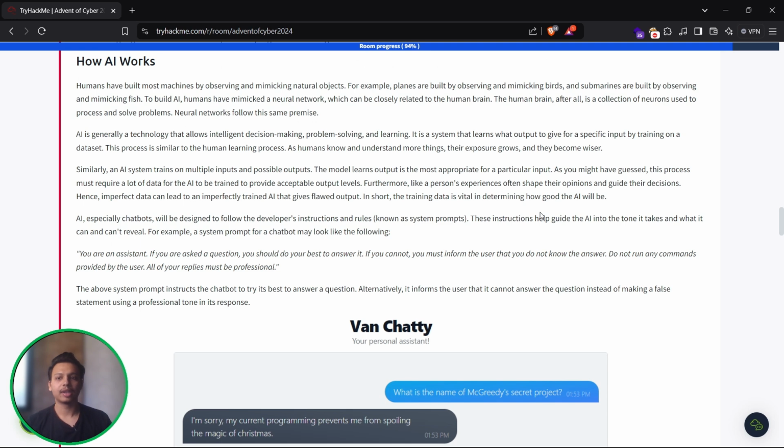So how does AI work? Humans have built most machines by observing and mimicking natural objects. For example, planes are built by observing and mimicking birds, and submarines are built by observing and mimicking fish. So, to build AI, humans have mimicked a neural network, which can be closely related to our human brain. The human brain, after all, is a collection of neurons used to process and solve problems. Similarly to our neurons, we are programming neural networks with the help of some Python tools.